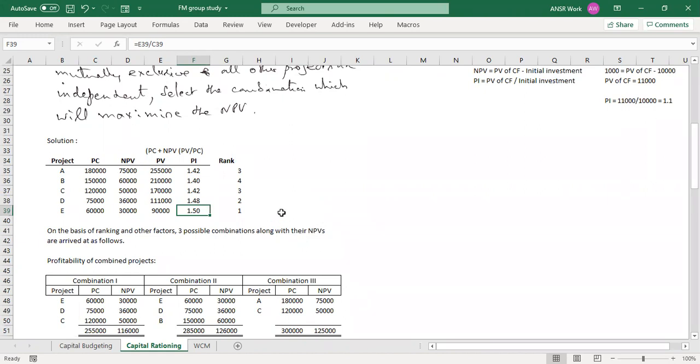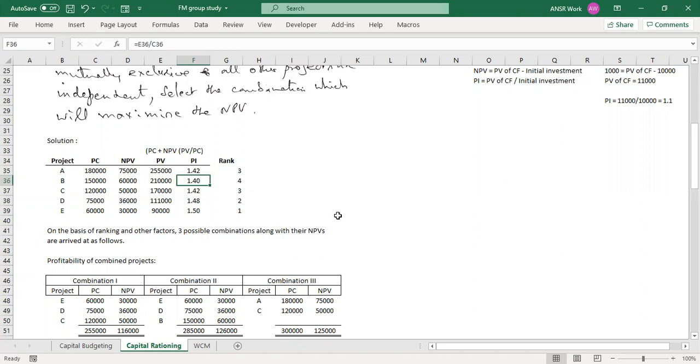Anyways, now that we know the PIs for all the projects, we can rank them according to the PI. So E with 1.5 is rank 1, D is rank 2, and C and A have the equal PI, so those are rank 3, and the B project is rank 4.